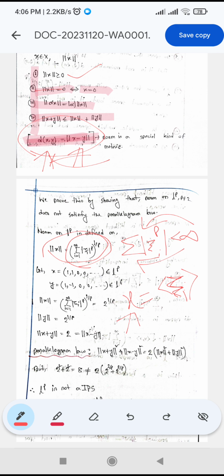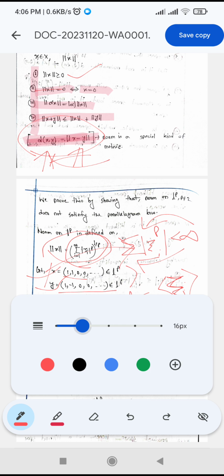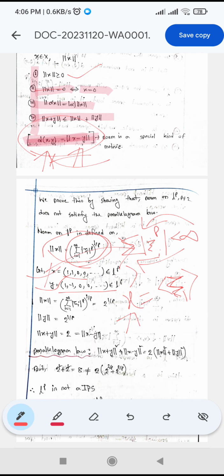Now we are taking two elements from Lp space, that is x = (1, 1, 0, 0, ...) and y = (1, -1, 0, 0, ...). These are elements of Lp space because these two elements follow this property. Now we will find the norm of x, norm of y using this norm definition. Then norm of x plus y.